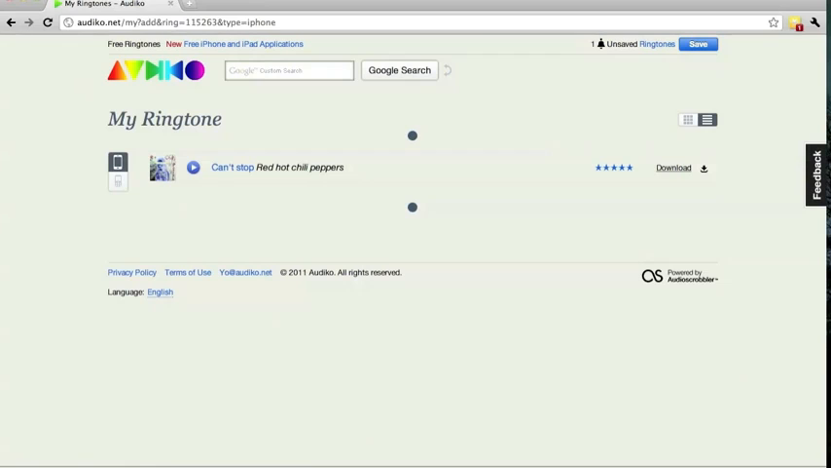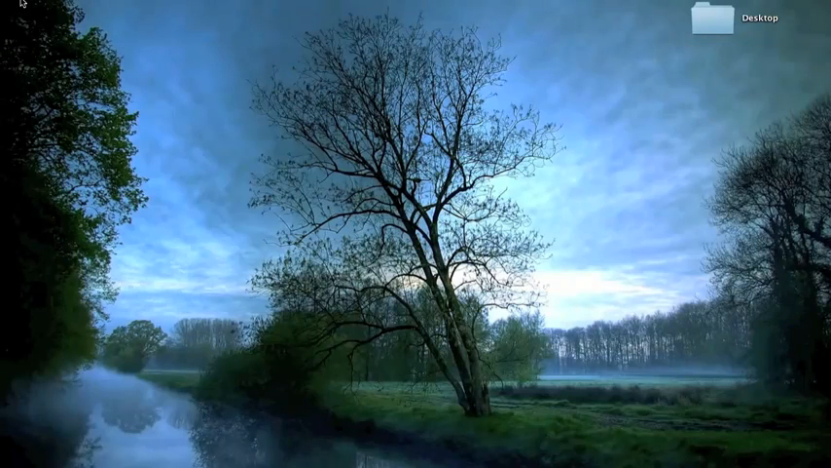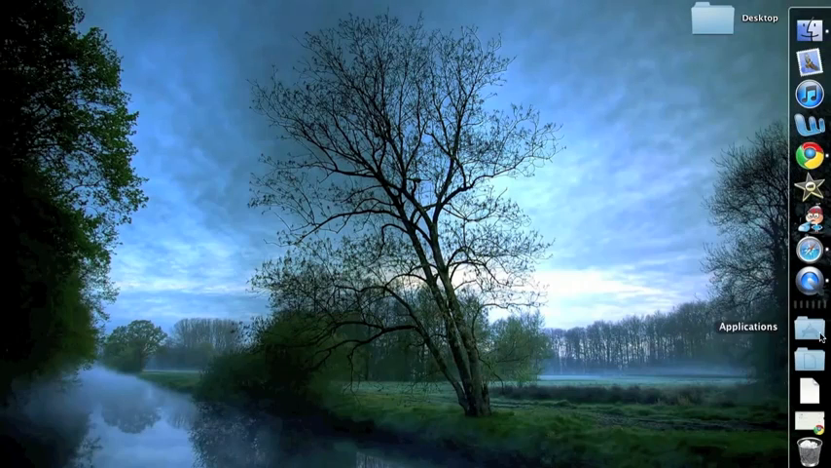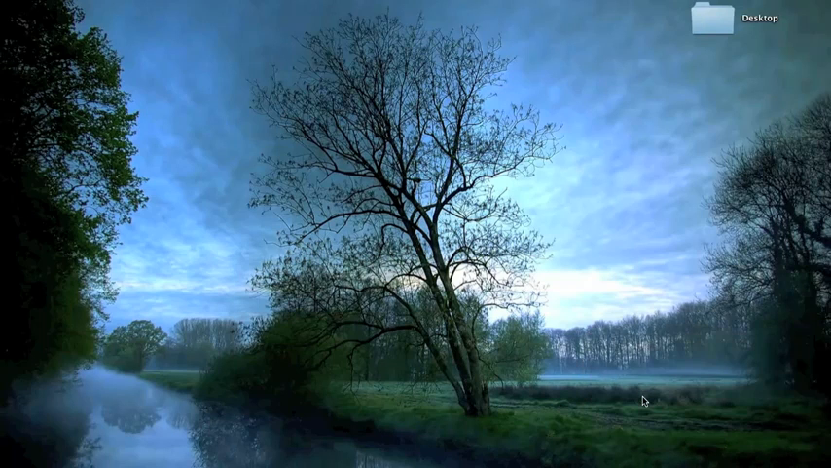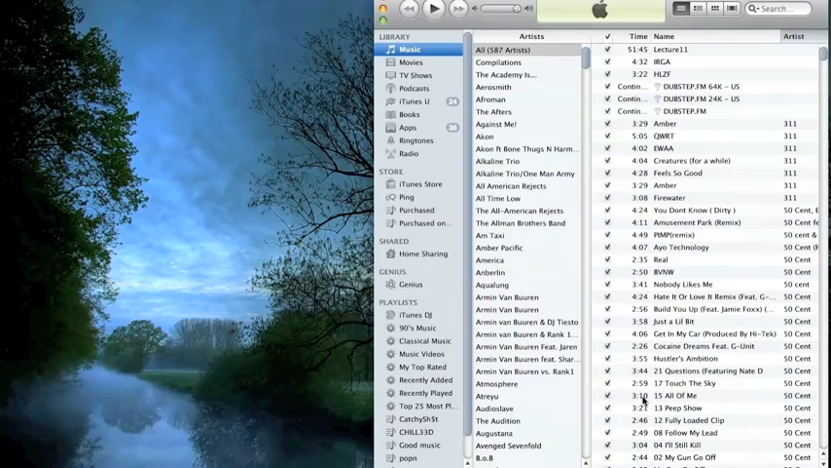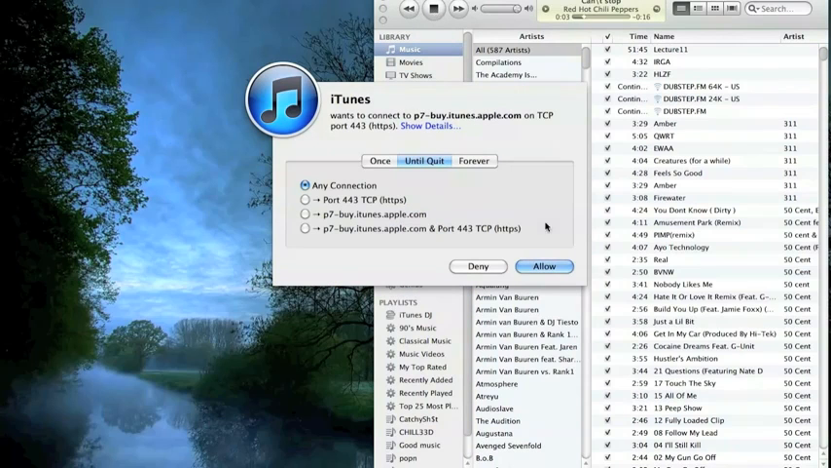It's going to download. And then what you want to do is go to your download folder. For me, I just have to double click it, but you may have to import it into your iTunes. So I'm just going to click it. It's going to open up and it copies it to my iTunes library. And now all you have to do is sync your device.